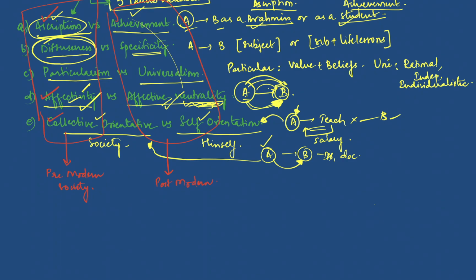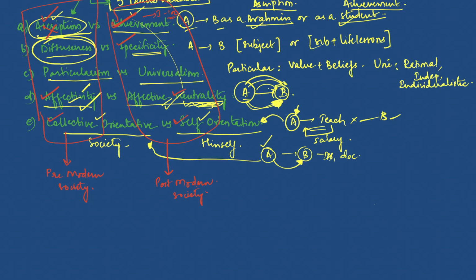However, as the industrial society came in, or as the postmodern world came in, these values started becoming more and more important. People started becoming selfish, very emotionally neutral, very specific, and they are basing everything on achievement. Today, if you have to become an IAS officer, are they going to check which caste you belong to? No. They're going to see whether you got the first 1 to 100 ranks in the UPSC exam. That is what they're going to check.